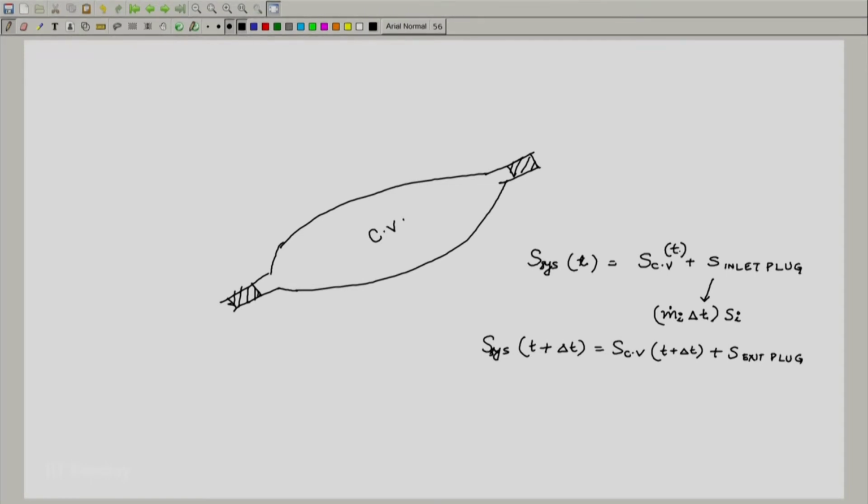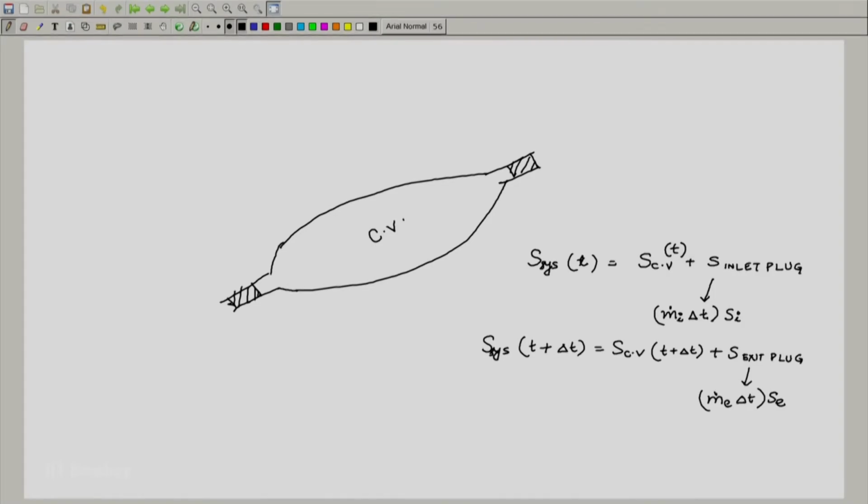The entropy of the closed system at time t plus delta t, I will repeat again, is the control volume and the exit plug now, and the entropy is just the entropy of the control volume and the entropy of the exit plug, which can be written down of course as m dot E delta t multiplied by S E, that is the specific entropy at the exit. Now this is as far as the entropy of the system goes.